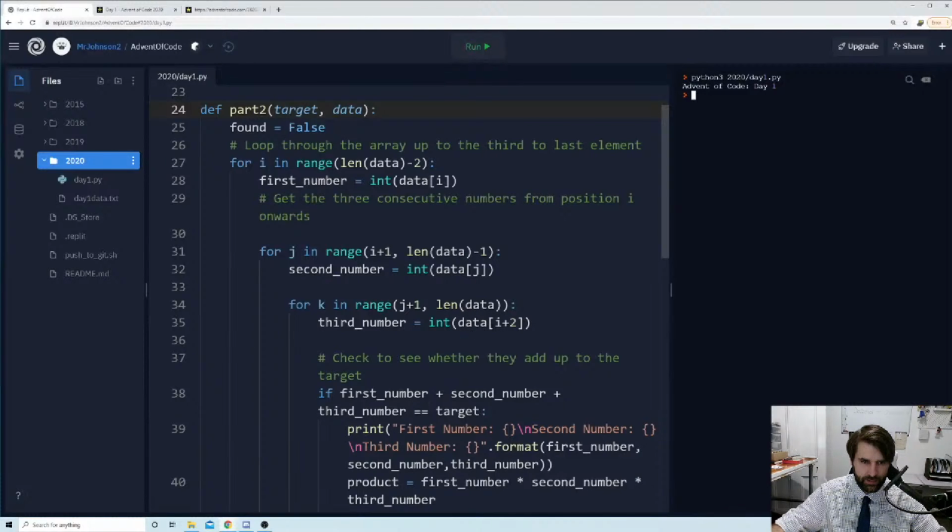Third number is equal to I plus 2. No. See, I've copied and pasted, and this has been a world of pain because I didn't correct everything. So look, you'll notice here, I in range, first number equals data I. J in range, second number equals data J. K in range, third number equals data, and then I had like I plus 1 or something. No, data K. Okay.